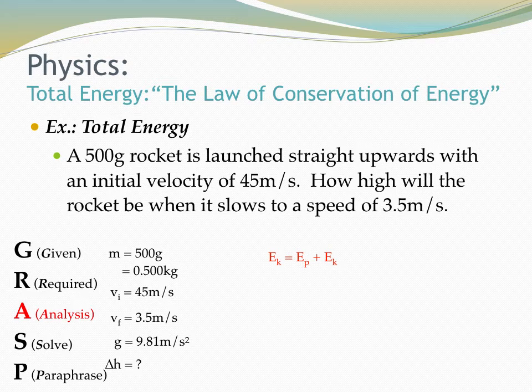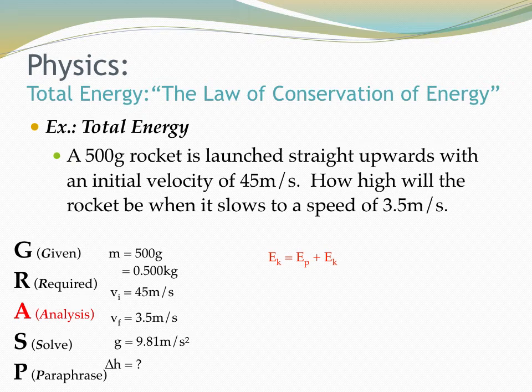So again, the information that we have here tells us that at first we're just looking at kinetic energy. We're firing that thing off of the ground. The potential energy is irrelevant before our activity happens. It's all kinetic energy. All this kinetic energy is coming out of the rocket, and it is shooting straight up into the air. So as it's going into the air, because it's working against gravity, we're building that potential energy of gravity.